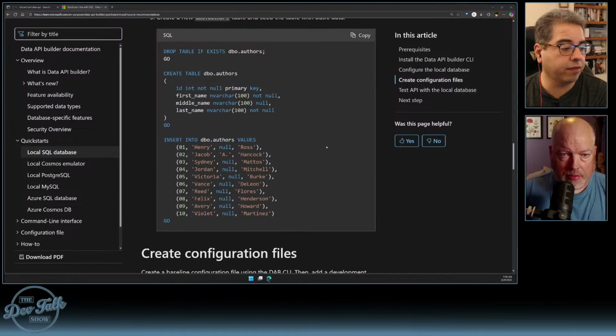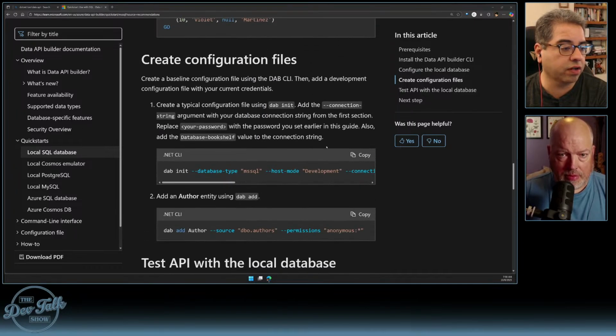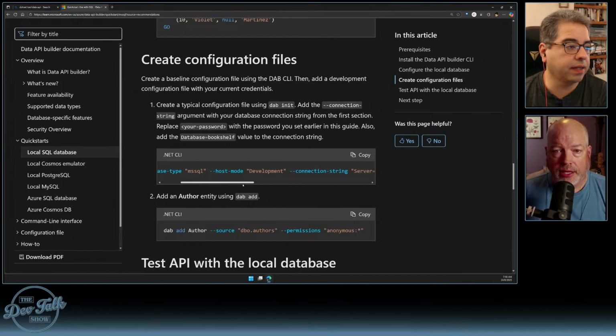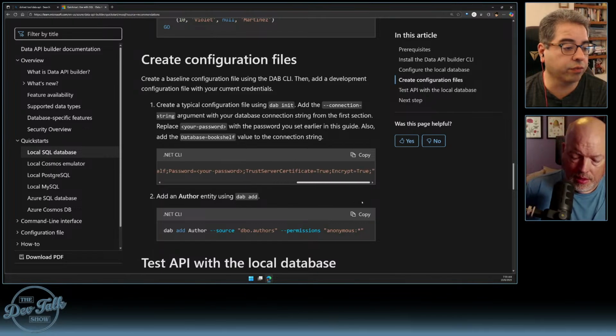You had the database running already. Was that an Azure SQL database? It is, yes. We will see that in a second. And then this command was run here, although not the one that you're looking at. This is a fake command out of the documentation, but it's DAB init, database type of SQL, host mode development, and then the connection string to your actual database.